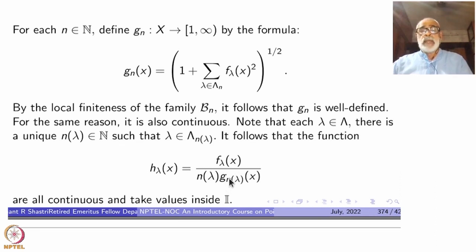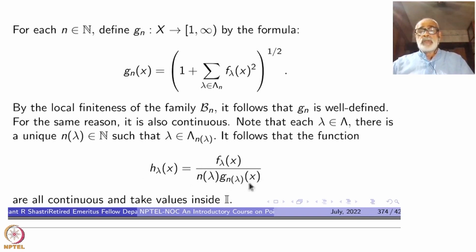Okay, n lambda is some positive integer, and G n lambda also makes sense, corresponding to the unique n lambda for each lambda. This is a non-zero function, so divide by that. So f lambda is continuous, G n lambda is continuous, and the h lambdas are continuous.